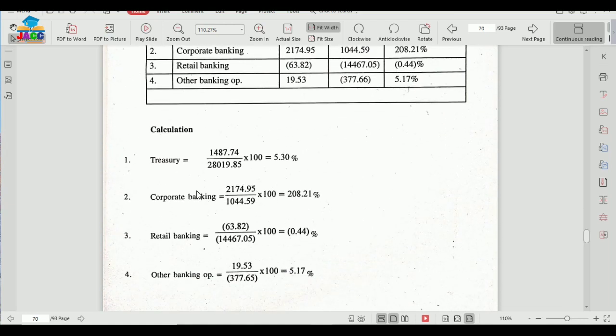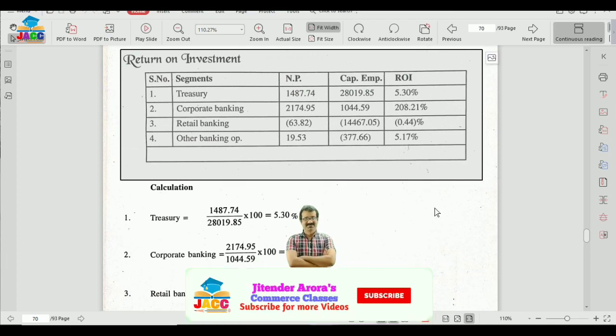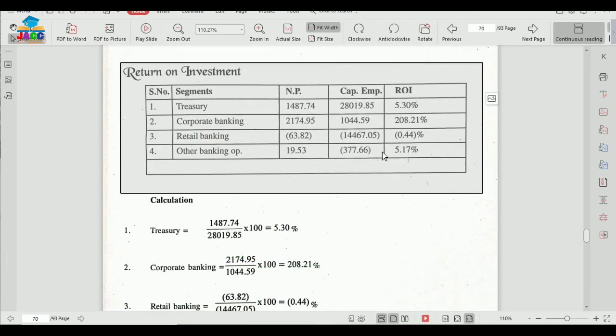Corporate banking is giving a return of 208% as compared to the capital employed in this segment. And retail banking is giving a negative return on investment, and other banking operation is giving 5.17% return on investment. This way we need to calculate return on investments also. So this is your return on investment.